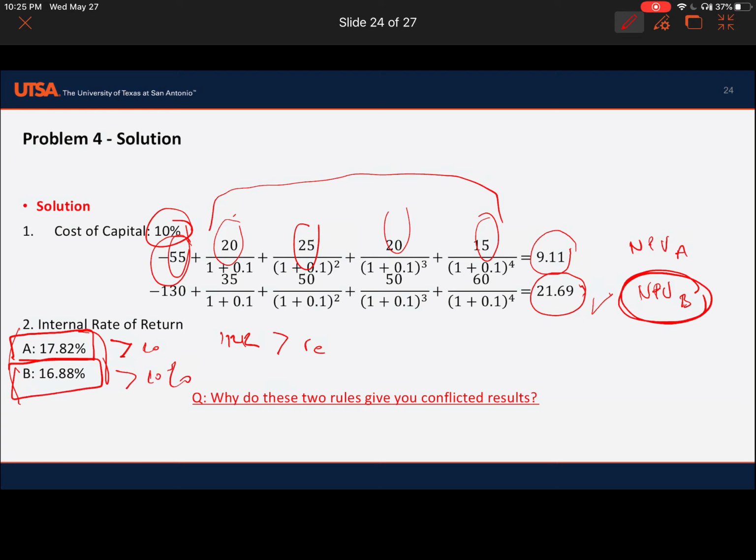But the most important part is you need to look at the NPV, and you should decide based on net present value. Based on net present value, you will eventually choose project B because you will get the highest net present value.